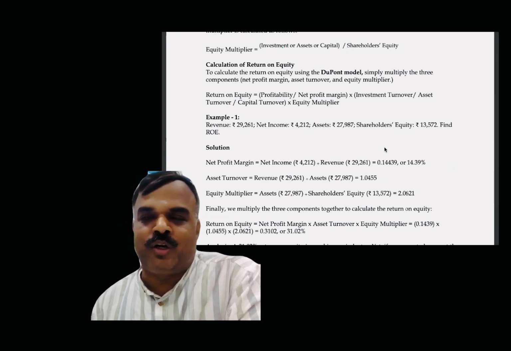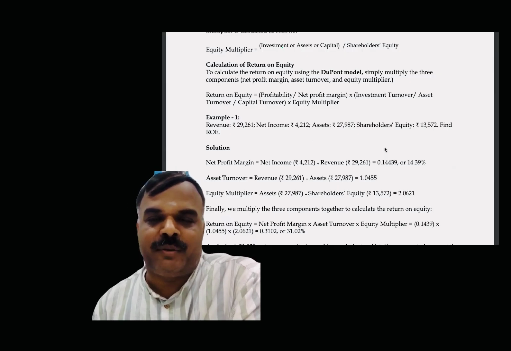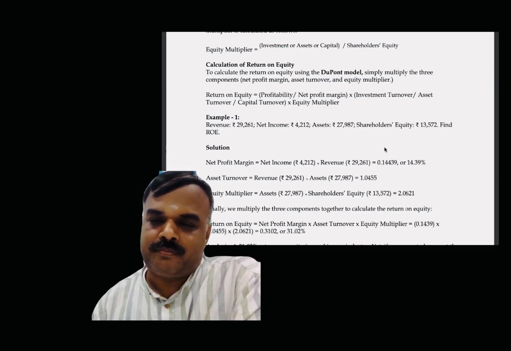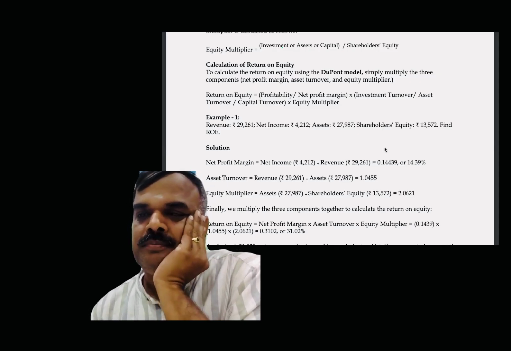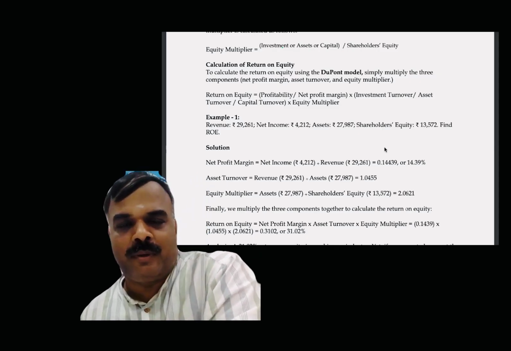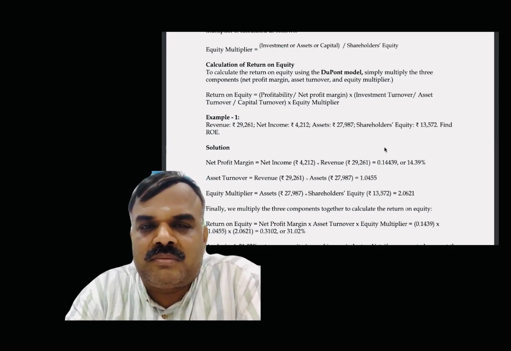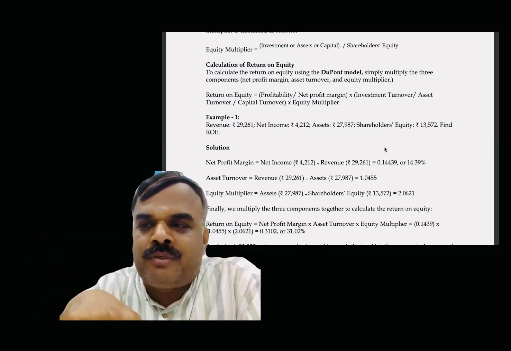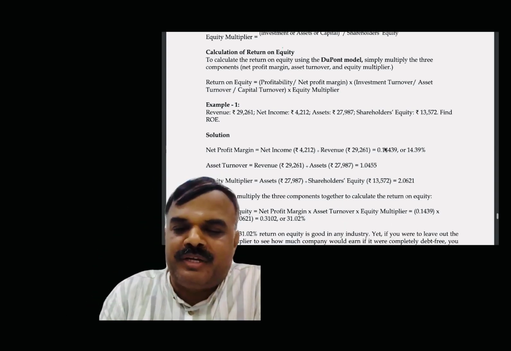Asset turnover ratio, turnover by asset. Equity multiplier. What is the formula for equity multiplier? Two days before only we solved the problem. Sir, assets divided by shareholders equity. So if you verify what cancels, net profit as well as equity share capital will be there.